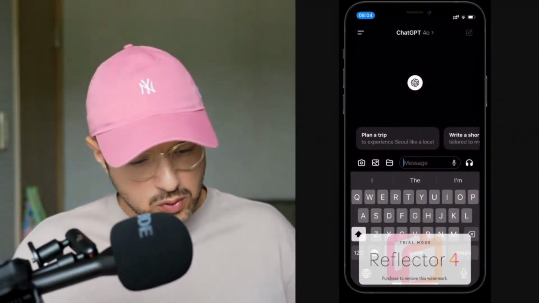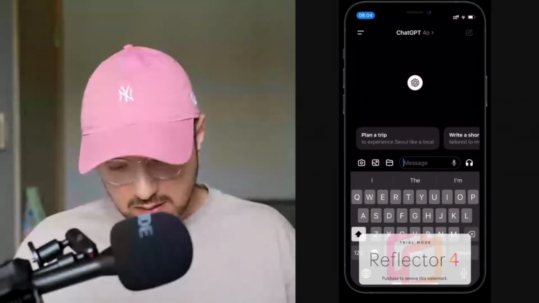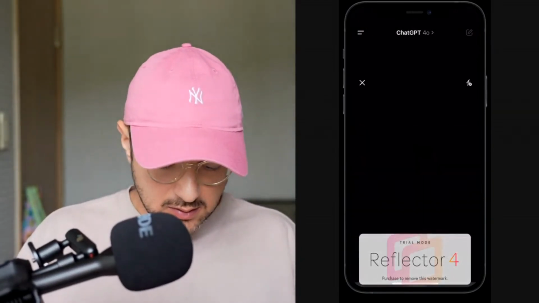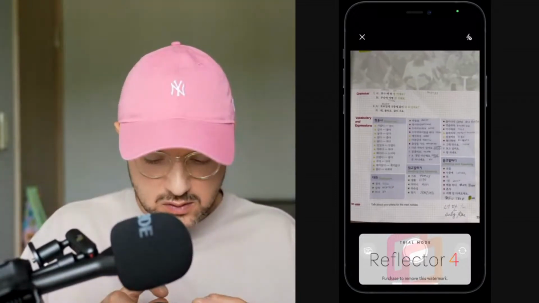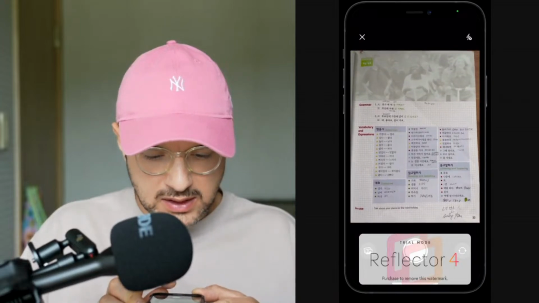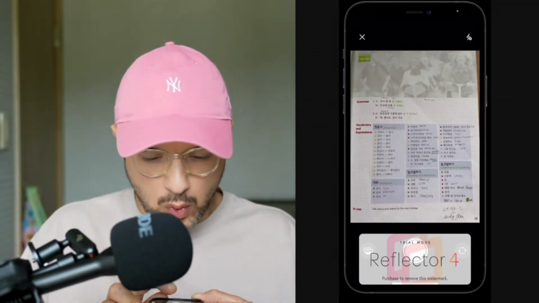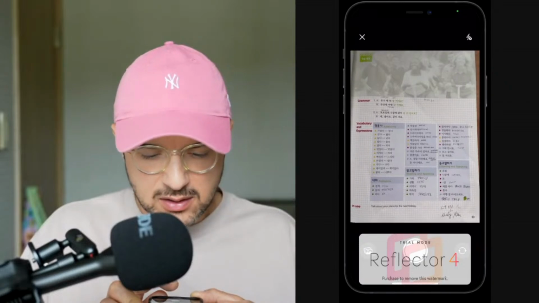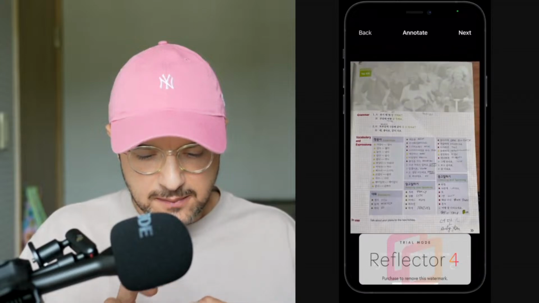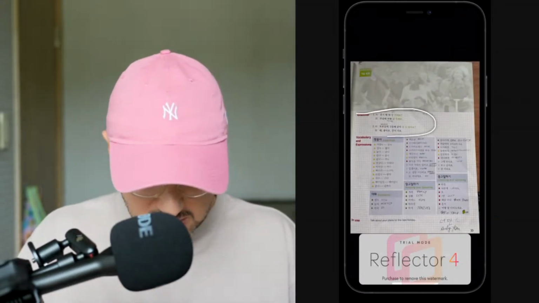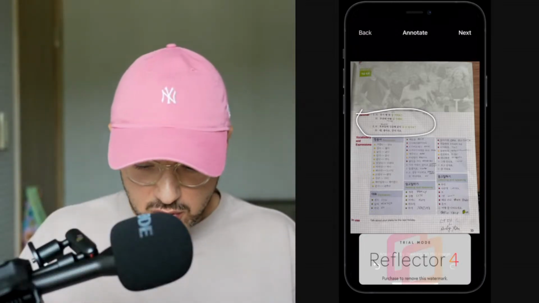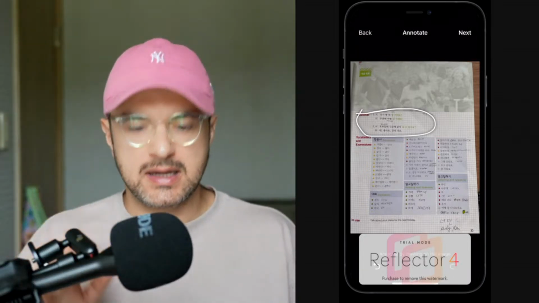So basically, this book works in such a way that at the end of each chapter, you have a recap, and the recap has all the things that you need to learn, all the things that you need to memorize. In this case, for chapter 1 of Sogang Korean, this is book 1B, I'm at the 1B level. At the end of chapter 1, we have this little recap. As you can see, here there are some grammar rules that I need to remember, and the rest is all words. So I'm going to tell ChatGPT what I need.